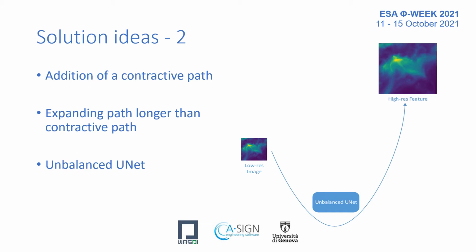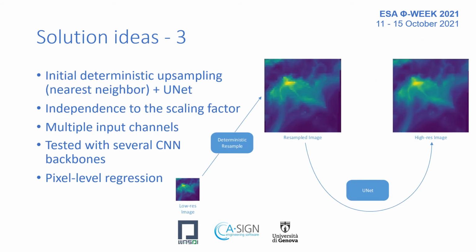Since the need is to upsample the image, of course, the expansive path shall be longer than the contractive path, thus creating a sort of asymmetric or unbalanced UNet. The final solution design, the one that we actually implemented, removes the asymmetry in the UNet by means of an initial deterministic image upsample. This is a simple nearest neighbor upsampling.